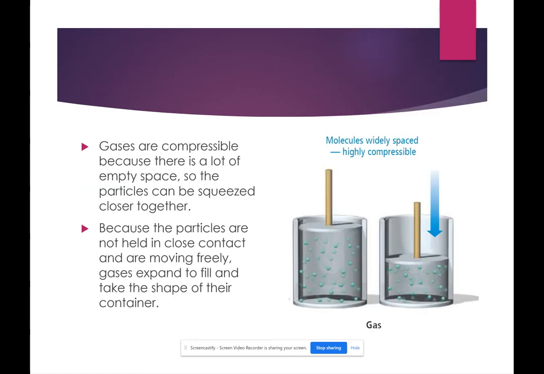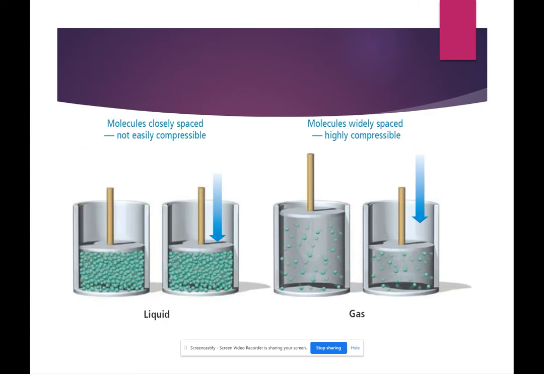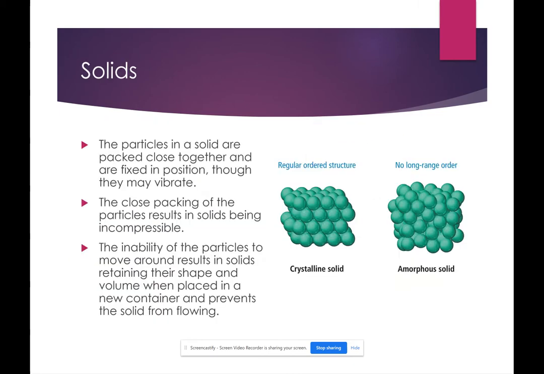Gases are compressible. This is an important property of gases. They are compressible because all you're doing when you compress a gas is getting rid of the empty space between the particles. Gases also expand to fill their container, and they also take the shape of their container because they are freely moving around. So as you can see here, liquids are not easily compressed. Those particles are already very close together, whereas gases are very easily compressed.